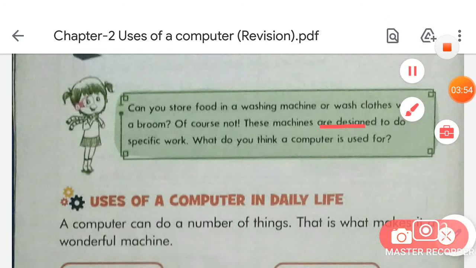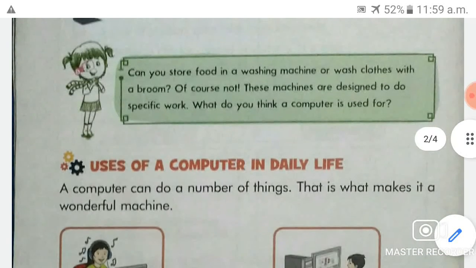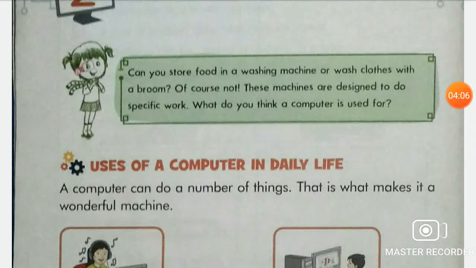So these machines are designed to do specific work. These machines all have their specific work to do. They can't do other work because they have to do their specific work. So same as that, in this chapter we will know about the computer's specific work. So what is the specific work of a computer? These things we will know in this chapter.